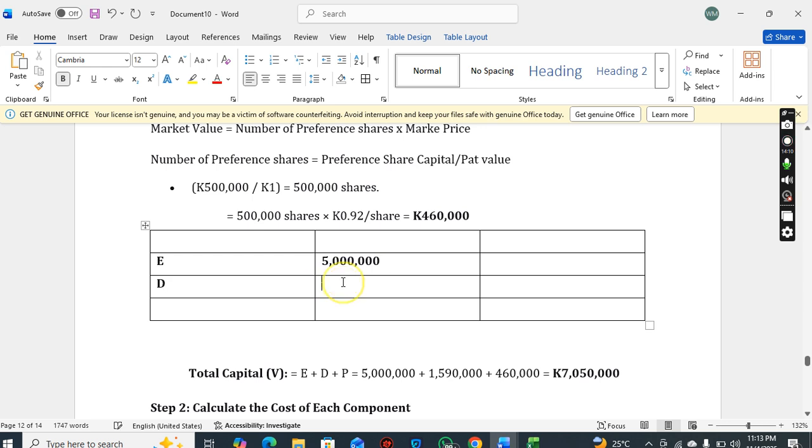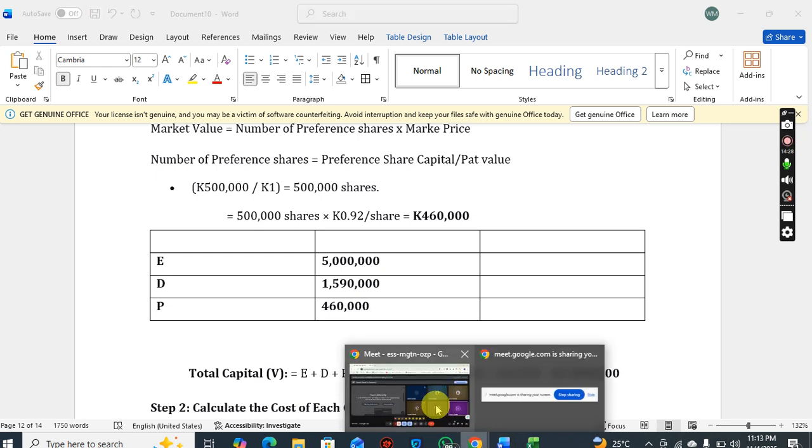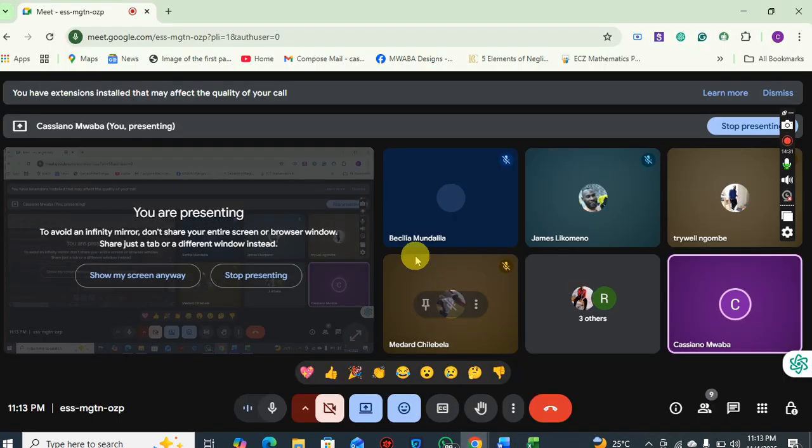D is 1,590,000 and P is 460,000. So colleagues, this also brings about the concept of capital structure. Capital structure is finding out, of your total financing, what percentage is equity, what percentage is debt, and what percentage is preference shares.